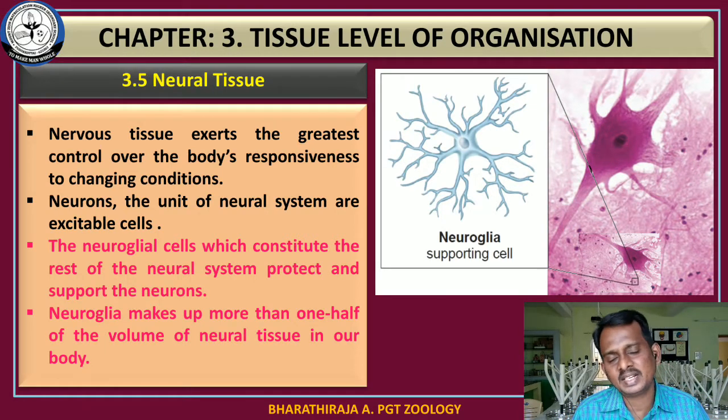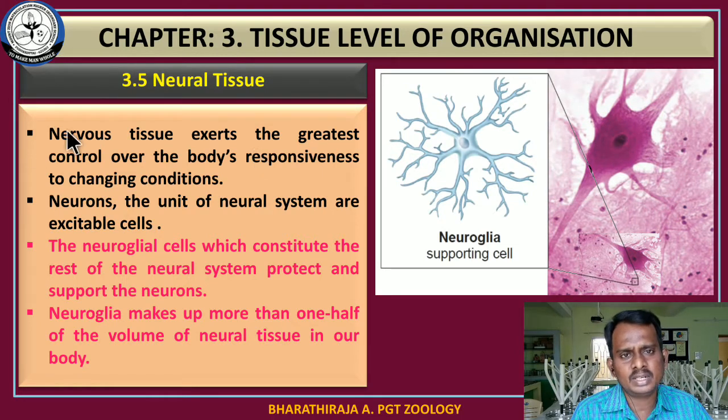In the previous class we completed various types of muscular tissue. On that topic we discussed the structure of skeletal muscles, the structure of smooth muscles and the structure of cardiac muscles. These are the three structures we discussed in the previous class. And in this class, I am going to explain about the neural tissue. This is the last part in chapter number 3.